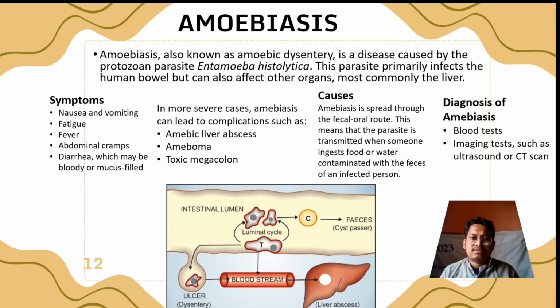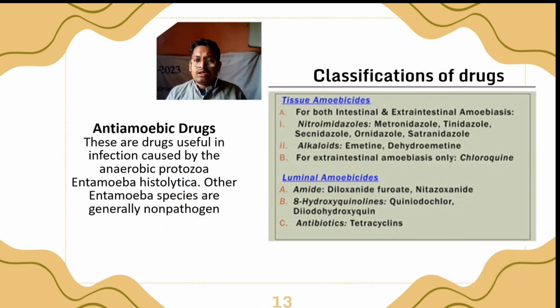Amoebiasis, also known as amoebic dysentery, is a disease caused by the protozoan parasite Entamoeba histolytica. This parasite primarily infects the human bowel but can also affect other organs, most commonly the liver. The symptoms, more severe cases, causes and diagnosis of amoebiasis are described in this slide. Anti-amoebic drugs are useful in infections caused by the anaerobic protozoa Entamoeba histolytica; other Entamoeba species are generally non-pathogenic. Classification of drugs: two types, tissue amoebicides and luminal amoebicides, etc.